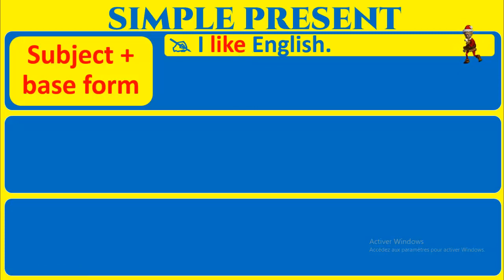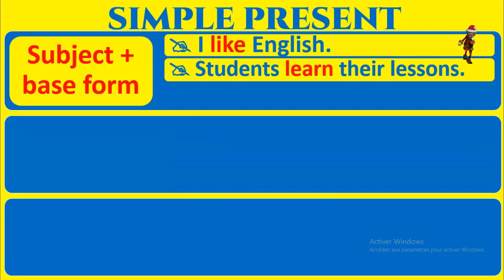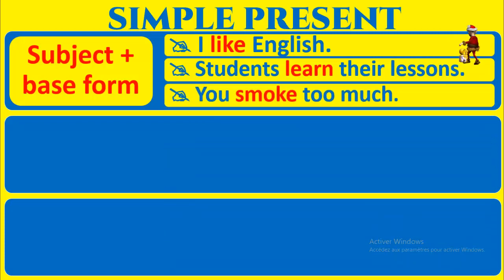I like, le verbe sans "to" qu'on appelle base form, c'est comme ça qu'on conjugue le verbe en anglais. Très simple. I like English. To learn, students learn their lessons. To smoke, you smoke too much. Vous voyez, les verbes sont au présent. C'est la base du verbe sans le "to". Et on a le présent simple. C'est aussi simple que ça.